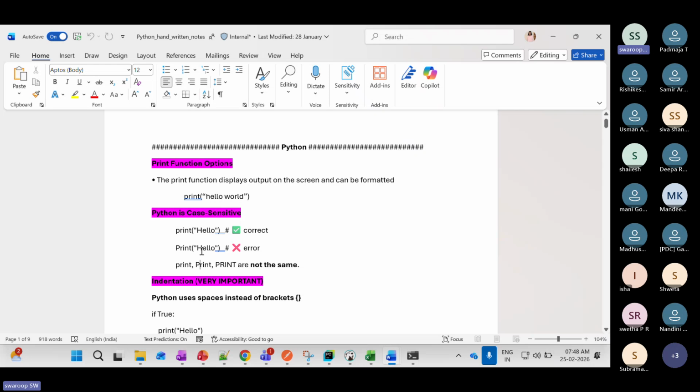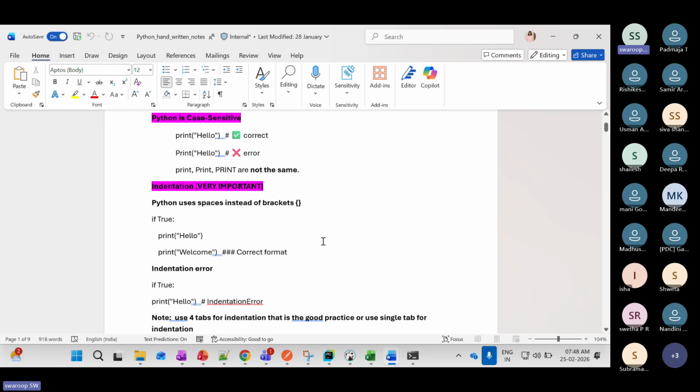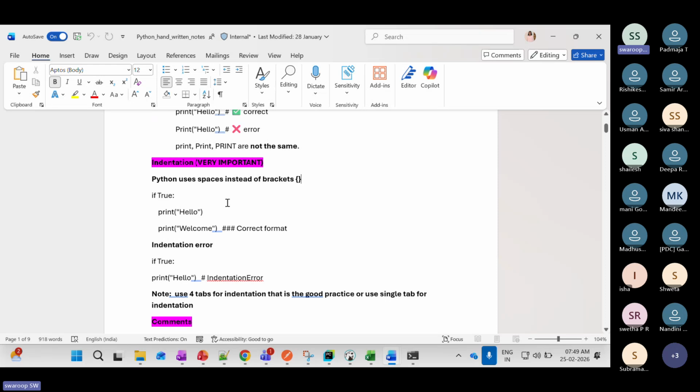Now what's next is indentation. What is meant by indentation? Somebody who has used Java programming will know we use brackets to identify the next piece of code. But here everything is indentation. Indentation means the spaces. I'll show you in a notepad so it will be easy.